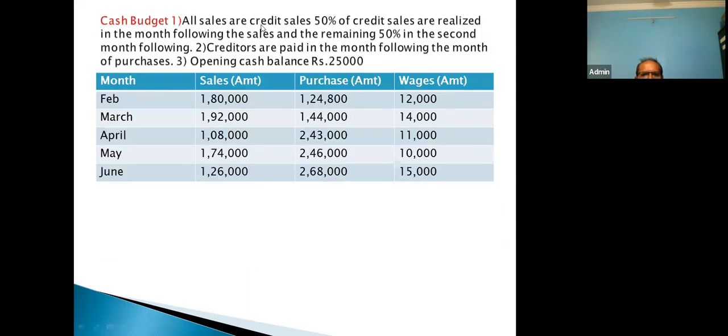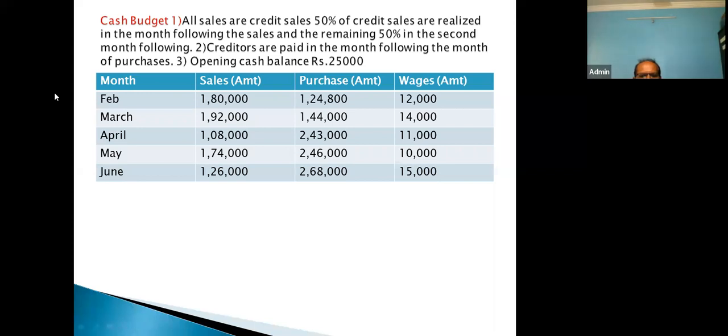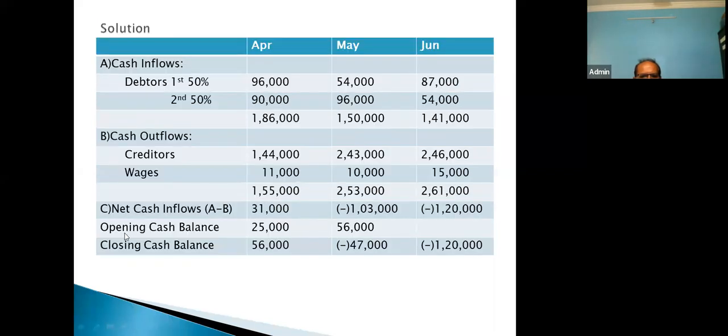the numerical. Look at this numerical problem question part. Number 3 information. Everyone, how much opening cash is given? Opening cash balance 25,000. So this 25,000 we have to indicate in answer part in the month of April. Likewise, opening cash balance 25,000. In the month of April, we are having cash inflow 31,000 and opening cash balance we have to add, this 25,000 to 31,000.